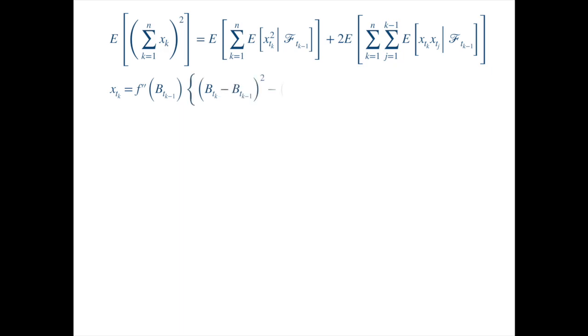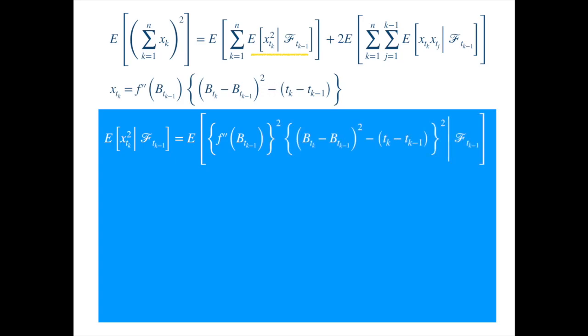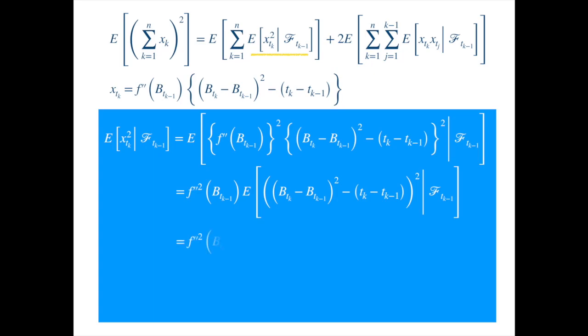Let's see what this means in terms of our expression, which we reproduce here. The inner expression of the first term becomes. We just substituted the expression for x. Now, we can take the second derivative, which is known at time index k-1, out of the conditional expectation. The remaining conditional term is nothing but the conditional variance of the square of the Brownian increments.